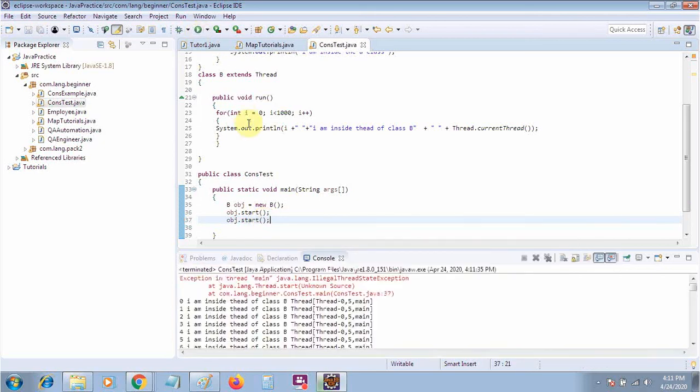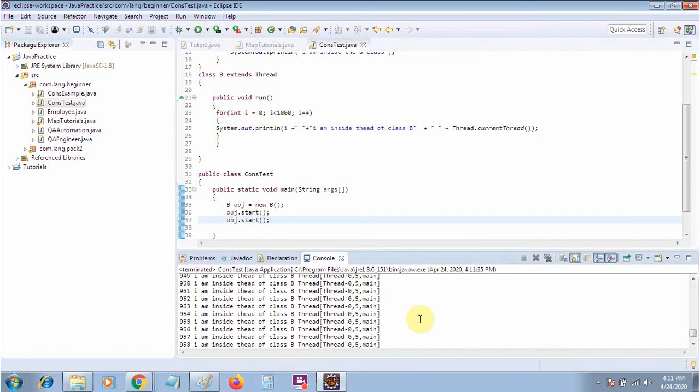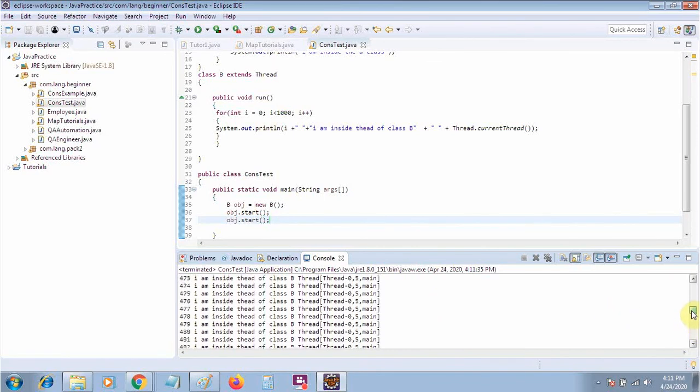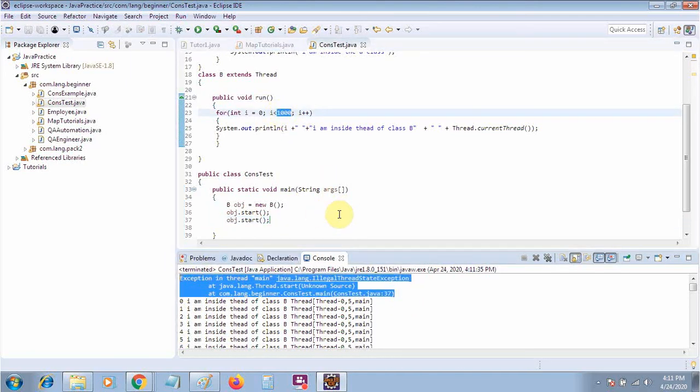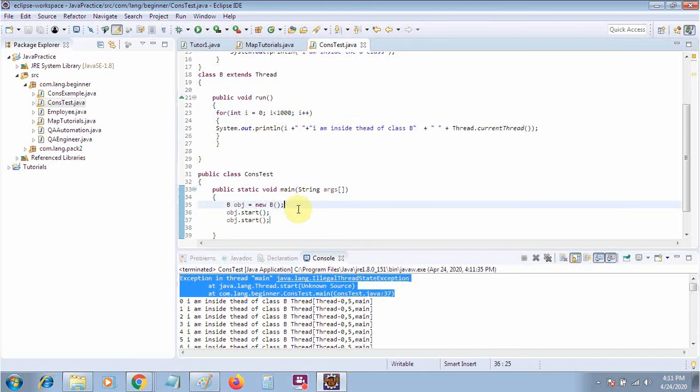Then it should throw the exception. You can see there will be an exception for the second thread. It's running very fast, so it's not easy to find where the exception appears. I'm writing a very small program, that's why the error is not appearing properly. You will get this kind of exception, that you cannot start a thread which is already running. The exception will be IllegalThreadStateException.